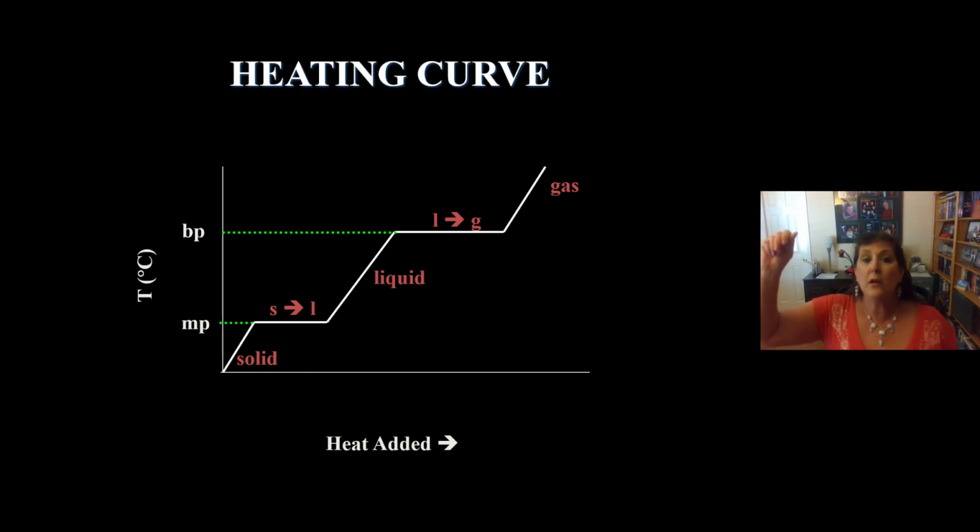Once we're all liquid, we can cool down, down, down until the liquid starts to freeze into a solid. So freezing and melting occur at the same temperature. So as we go backwards, we're freezing the liquid into the solid, and then once we're all frozen, we simply cool the solid to as cold as we can get, and we stop. So we can go backwards down the heating curve as well.